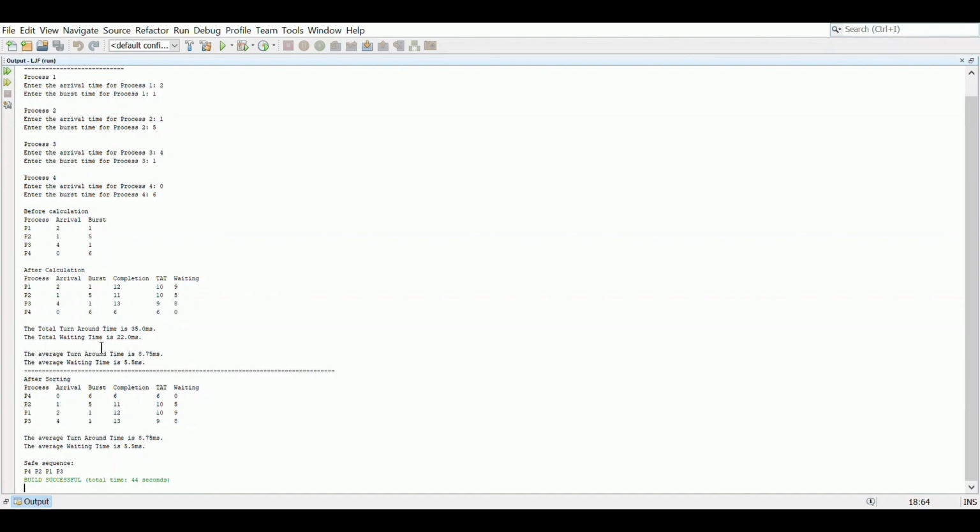After that, it will show the total turnaround time, which is 35, and the total waiting time, which is 22, while the average turnaround time is 8.75 and the average waiting time is 5.5. The third table shows the sorting based on the longest job first scheduling algorithm. Process 4 will be executed first, followed by process 2, process 1, and process 3. The safe sequence is P4, P2, P1, and P3.